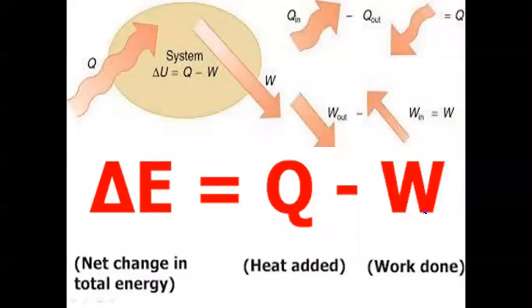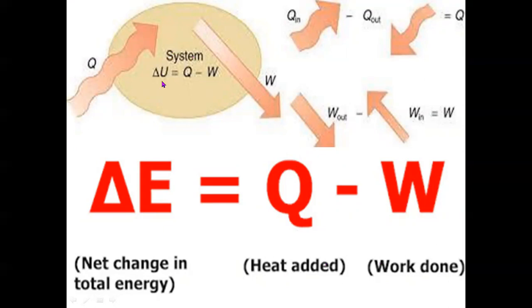Delta E is equal to Q minus W. This is the net change in total internal energy, delta E, which is actually E2 minus E1. That means the internal energies are the final state of the system and the initial state of the system. And this is the heat absorbed by the system, and this is the work done by the system.